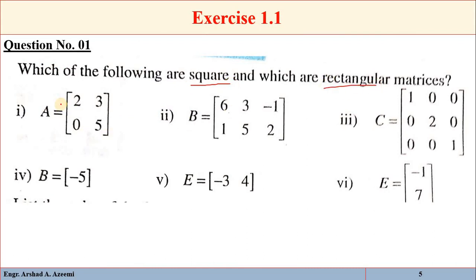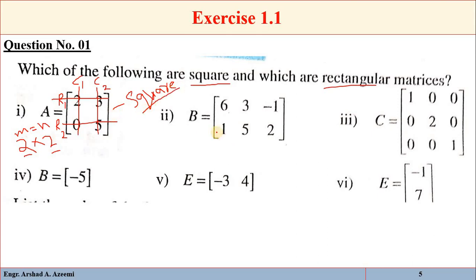Here you can see that in matrix A we have 2 rows and 2 columns. The number of rows m is equal to n. We have row 1 and row 2, also column 1 and column 2. So we have 2 rows and 2 columns, meaning m is equal to n. So this one is a square matrix. Remember, the matrix in which the number of rows is equal to the number of columns is called a square matrix.